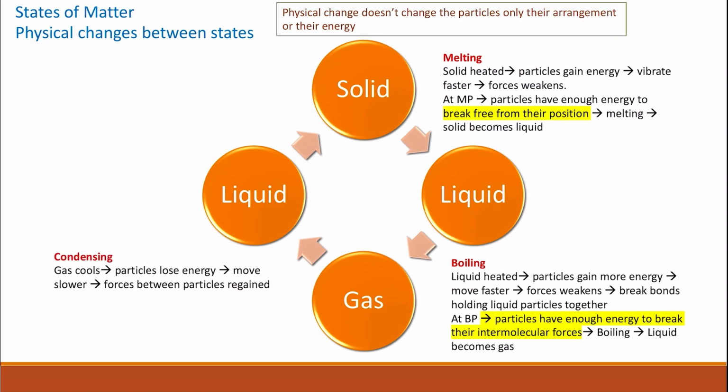Gases can change into liquids through condensation. In condensation, gases are cooled and the particles lose energy, so they start to move slower, and the forces between the particles are regained. The condensing point is exactly the same as the boiling point. At that point, the particles have enough intermolecular forces between them, they start to condense, and the gas changes its state from gas into liquid.